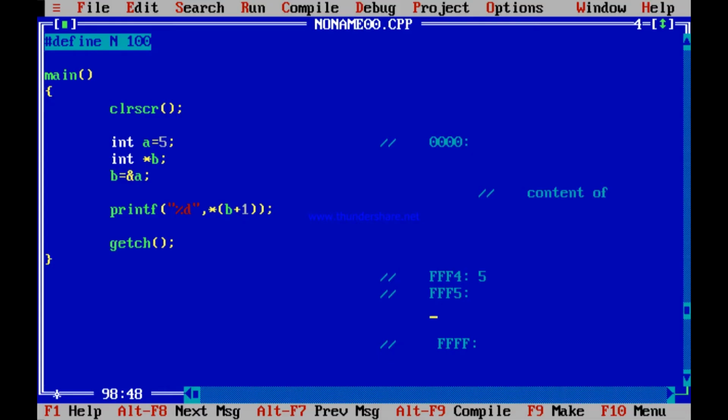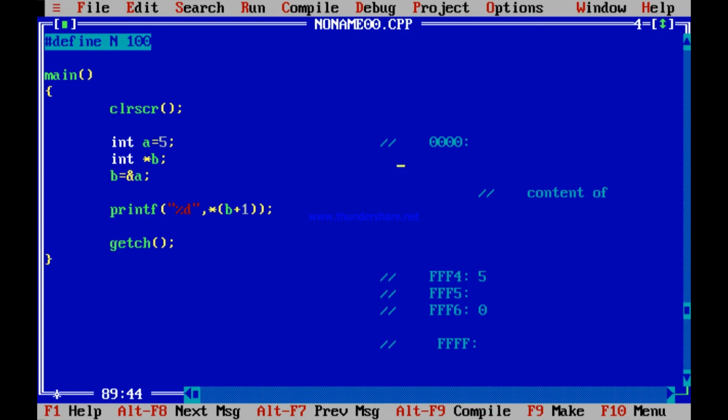FFF6 by default contains a 0. It is by default. You have not done it. Memory locations by default contain 0. So when you tried to print that, it printed 0.